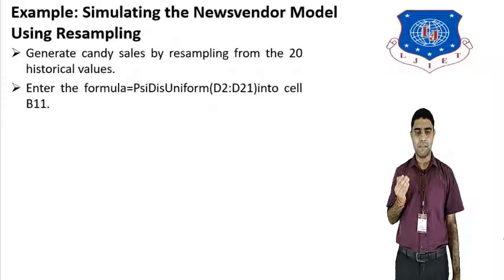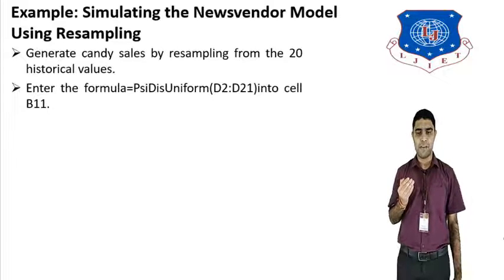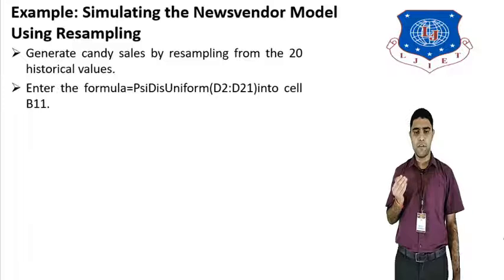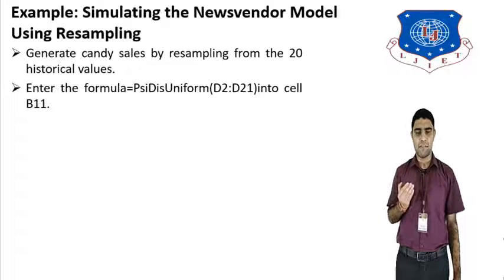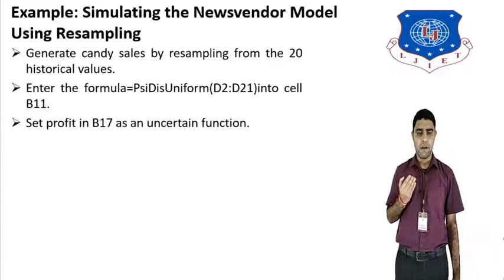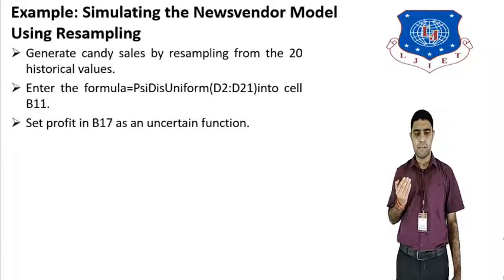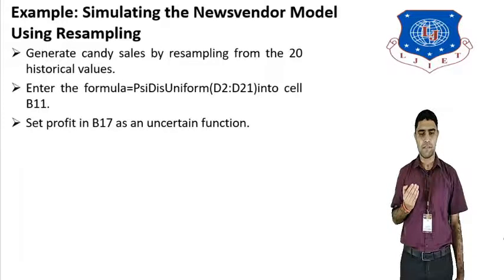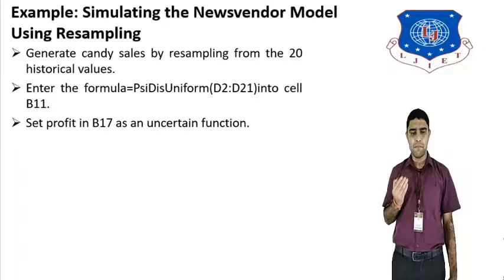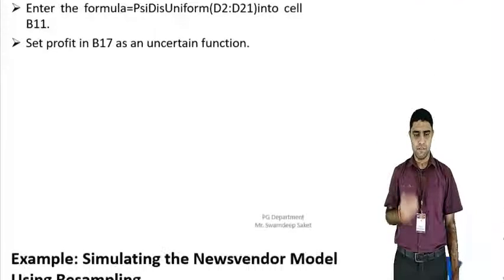We apply this in the sheet. We apply the formula PsiUniform(D2, D21) in cell B1, so in cell B1 we apply this formula for calculating the resampling. After applying the formula, we set the profit value in B17 as an uncertain function. So the profit value is an uncertain function, which is applied in B17 in the Excel sheet.